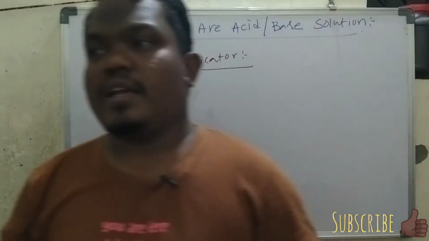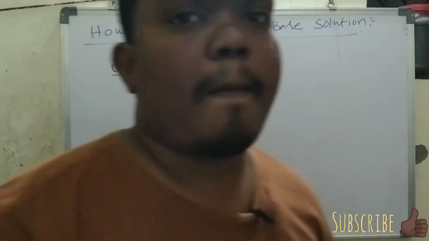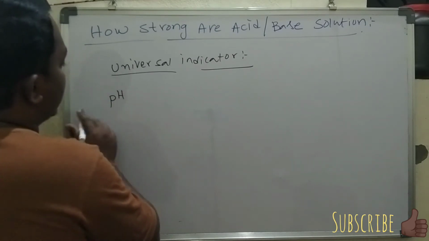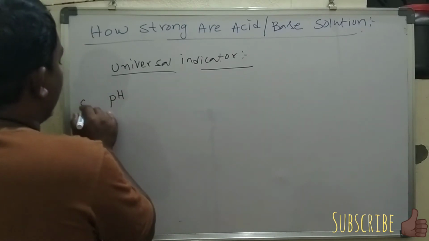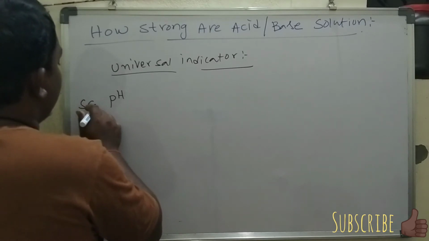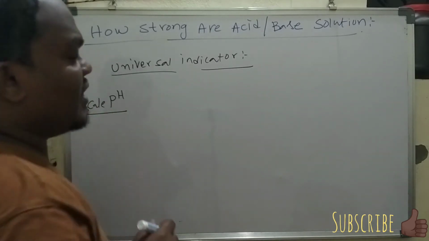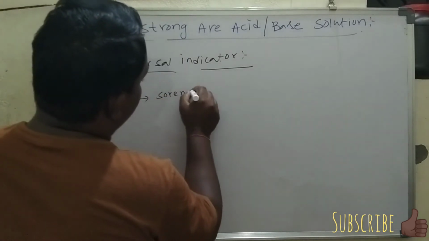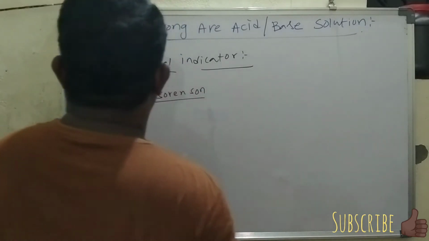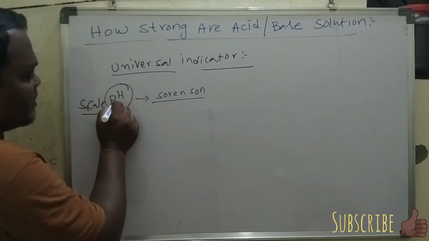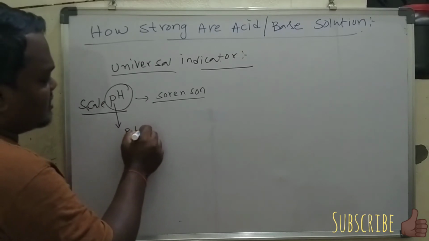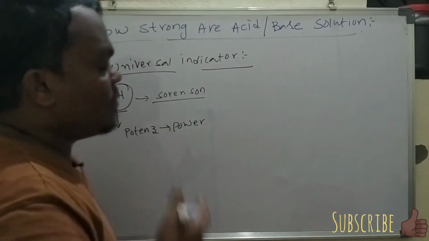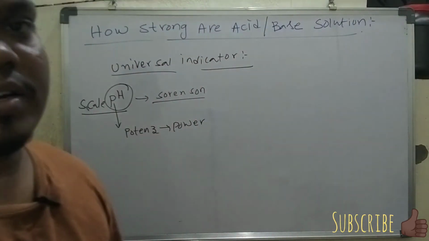The universal indicator is an indicator which gives different colors at different H plus ion concentrations. Generally it is measured by the pH scale. The universal indicator has a scale called the pH scale. It was introduced by Sorensen. In the term pH, the P means potence, which means power: power of H plus ion concentration.